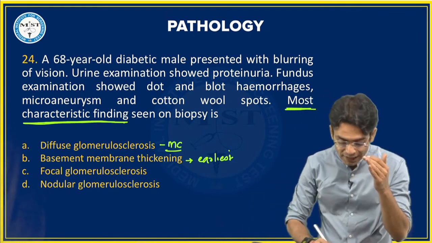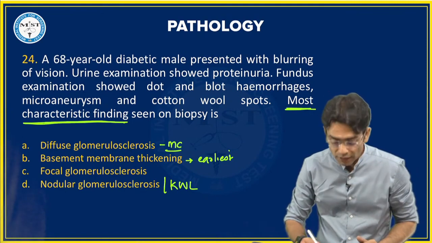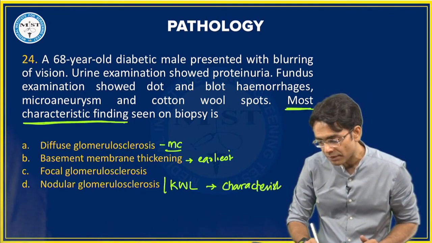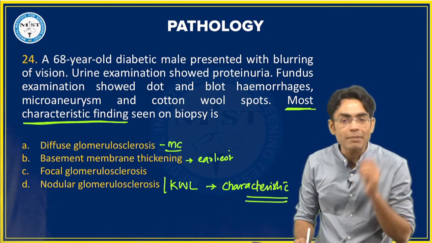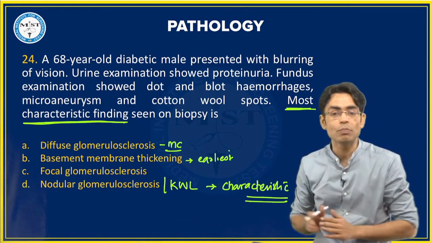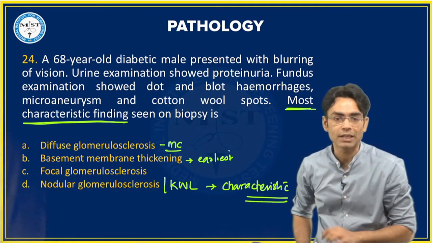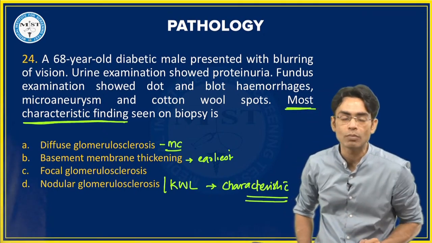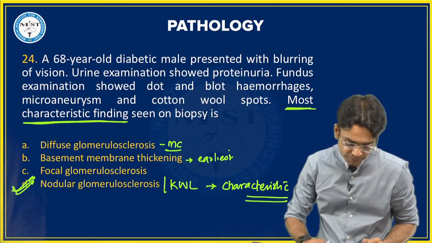is also called Kimmelstein-Wilson lesion. Now, these are characteristic, beta. So the most characteristic finding for diabetic nephropathy on microscopy will be your Kimmelstein-Wilson lesion. If we talk about the glomerulus, the Kimmelstein-Wilson lesion is also called nodular glomerulosclerosis. Okay? So the answer would be D in these patients.